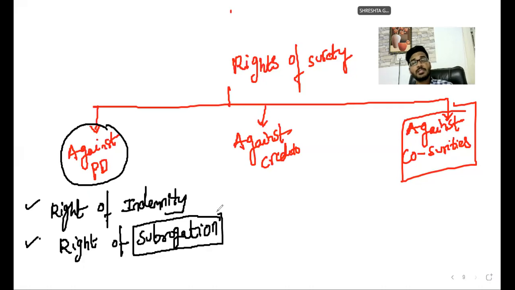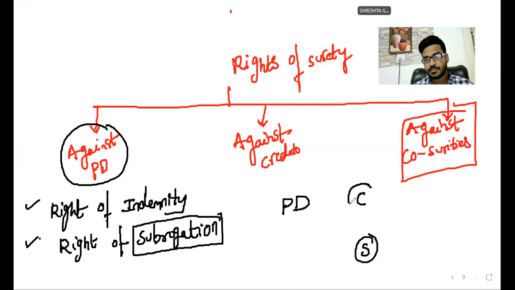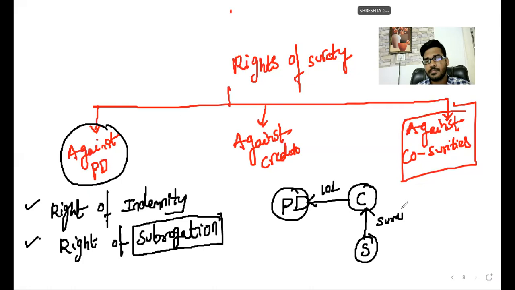So what is meant by subrogation? So listen. Sir, here the principal debtor is there, the creditor is there, the surety is there. The creditor pays 10 lakhs rupees to the principal debtor, and the surety provides a surety. What is my question? The principal debtor fails to pay. Who is liable to pay? Sir, the surety is liable to pay. The surety pays the 10 lakhs rupees.